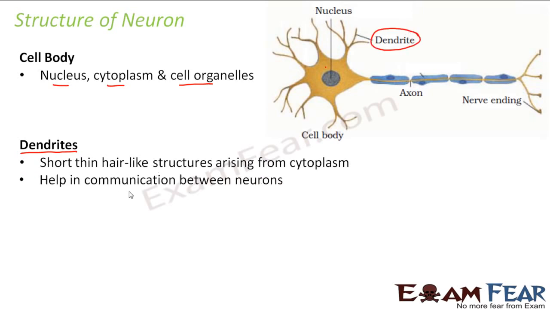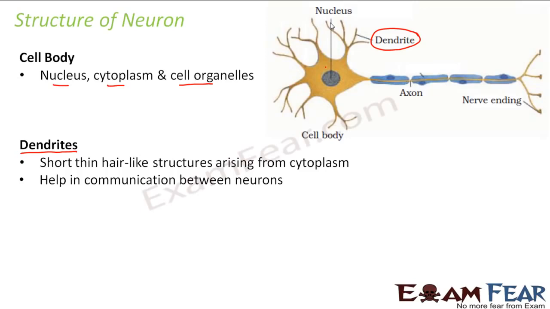These dendrites help in communication between neurons. So that means these dendrites will actually help the different neurons to communicate with each other, because communication is a very, very important aspect of the nervous tissue. Because in nervous tissue, it is all about understanding a stimulus, reacting to the stimulus, and then transferring the stimulus from one point to another point in the body. So that communication has to happen from one part of the body to the other.